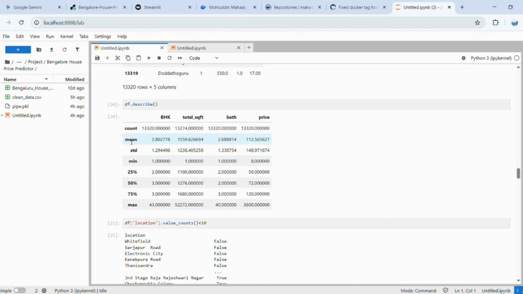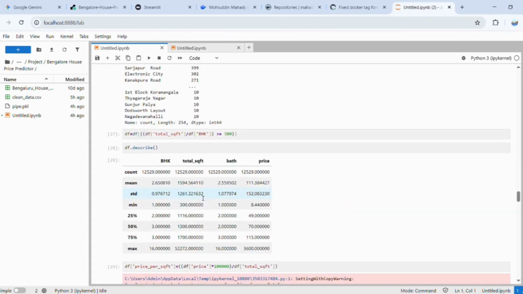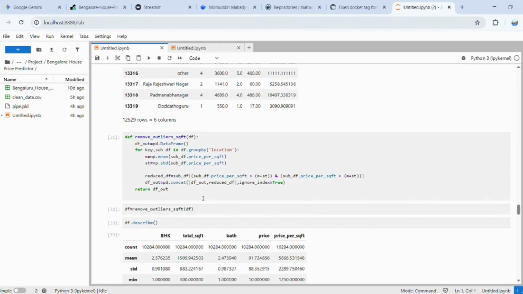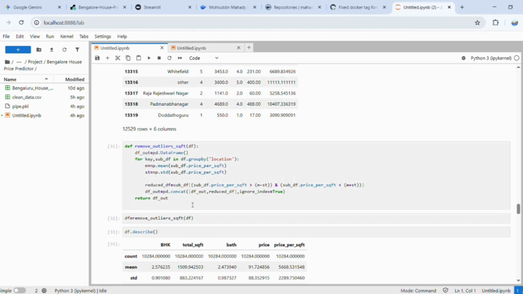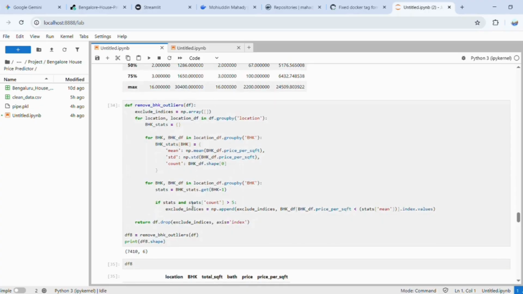If you check the mean and the max, you will see that there is a huge difference between the mean value, the average value, and the maximum value. So there were very many outliers there, and I took care of it using some functions, and those were very new experiences for me. I would say this was very hard. Of all the projects I have done, this project's data processing took me the most time. And as you can see, I wrote a very big code.